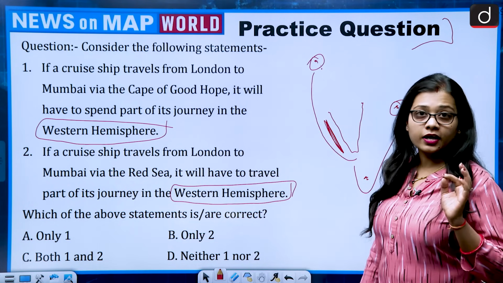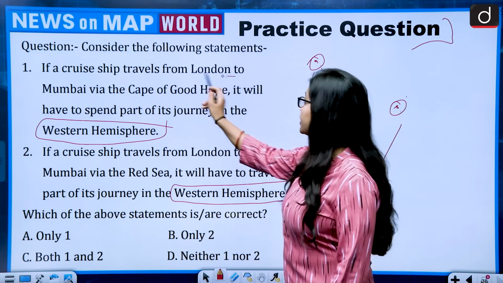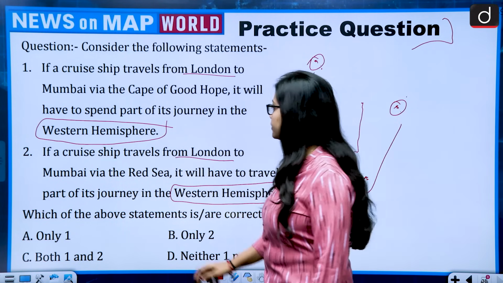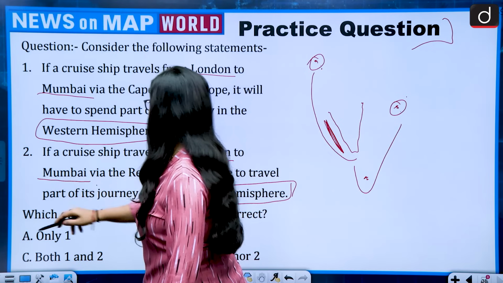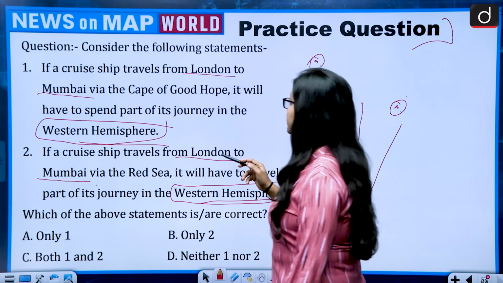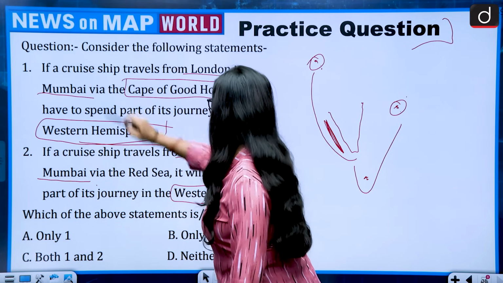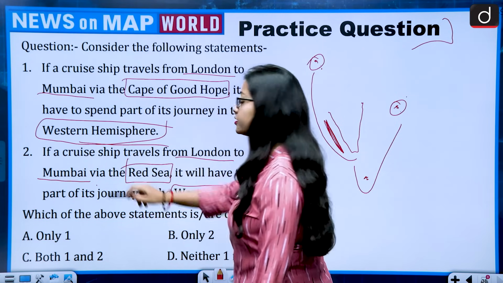Now, which one is correct? See, the common things in both statements are London, Mumbai, and Western Hemisphere. There is only one change: it is via Cape of Good Hope and it is via Red Sea.